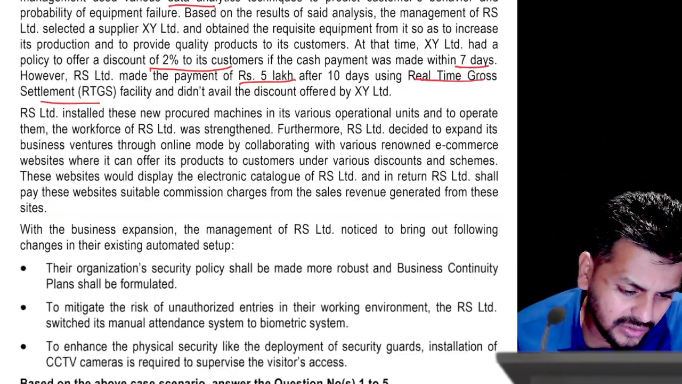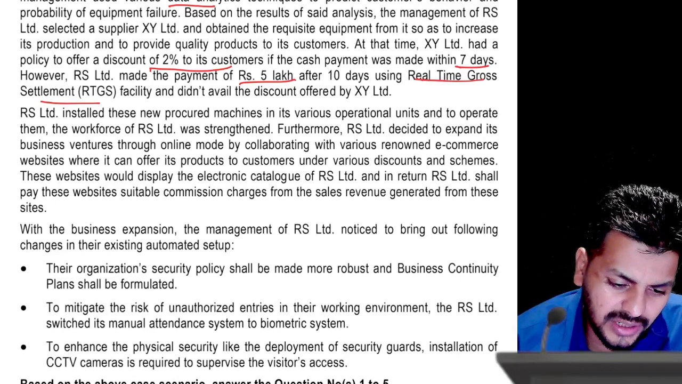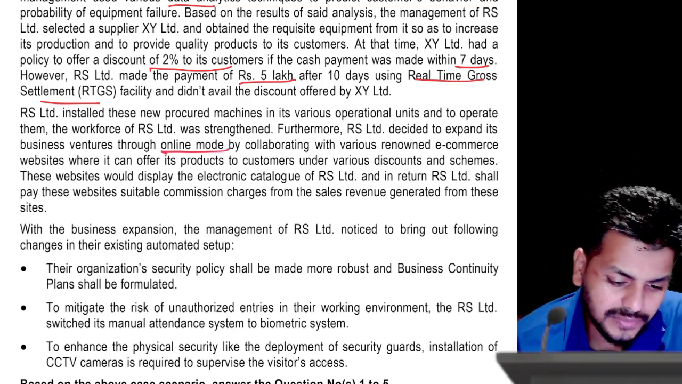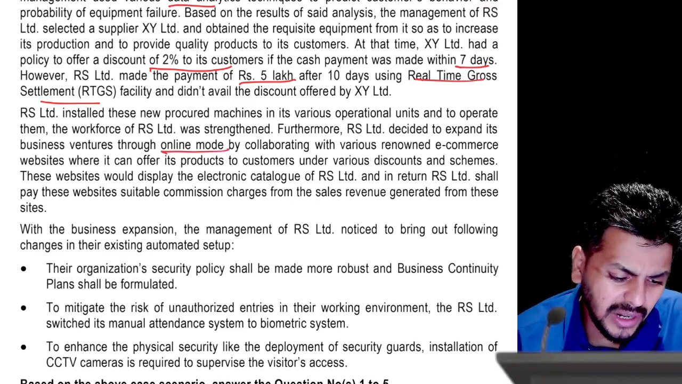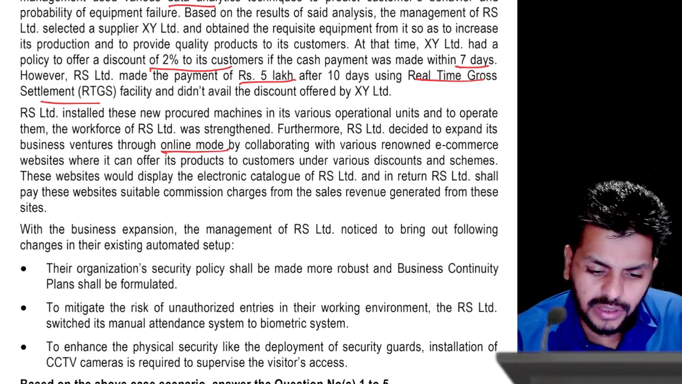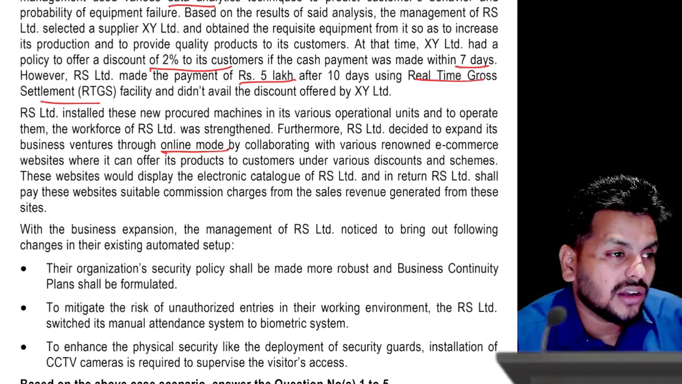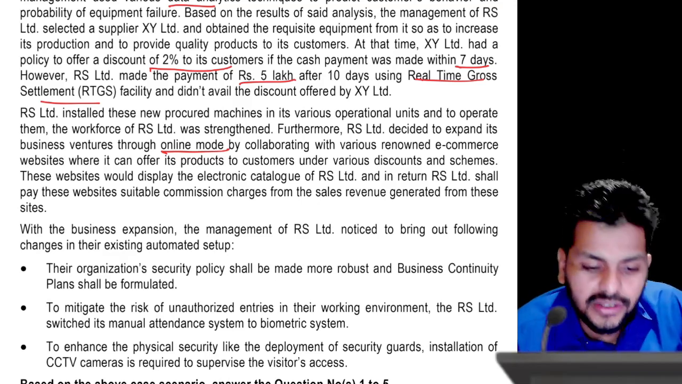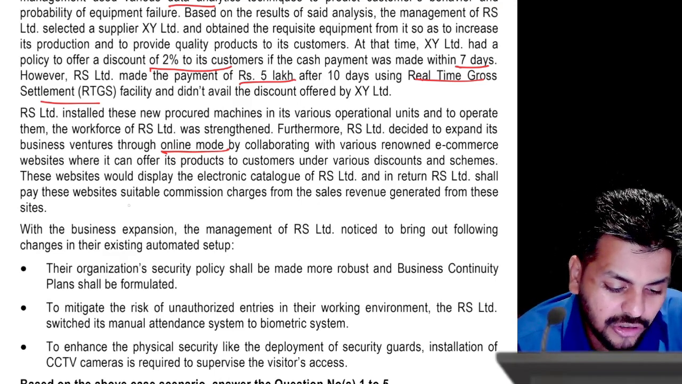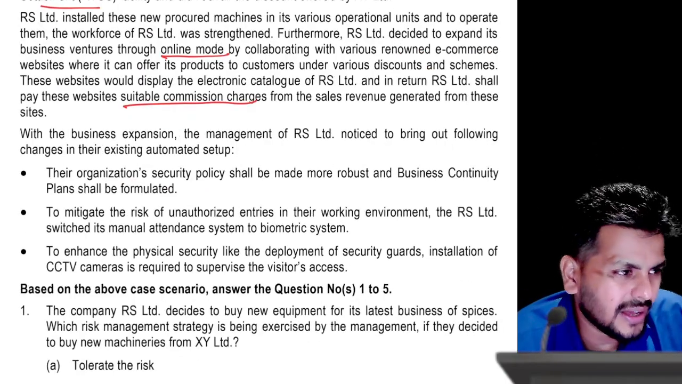Okay. Then they installed this new machine that they procured in various operational units, and to operate them the workforce was strengthened. Furthermore, the company decided to expand business ventures through online mode by collaborating with various renowned e-commerce websites where it can offer products to customers under various discount schemes. That's what every e-commerce nowadays is doing. These websites would also display the electronic catalog, that is the display of all the products that RS Limited is selling. In return, RS Limited shall pay these websites suitable commission charges from the sales revenue generated through these websites. So that is the story of RS Limited and what they do.